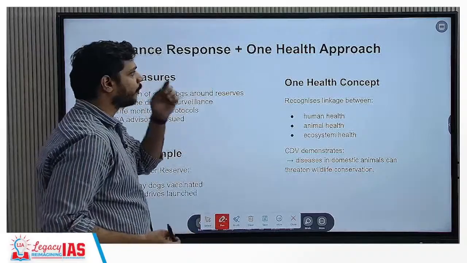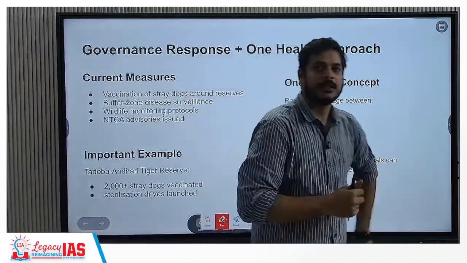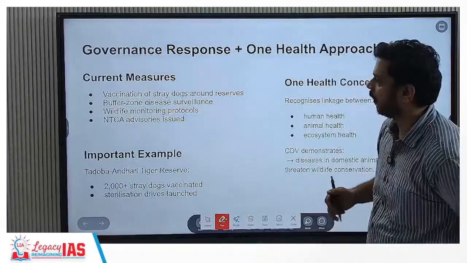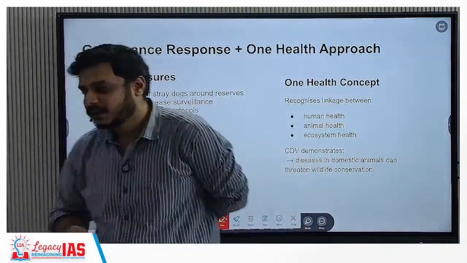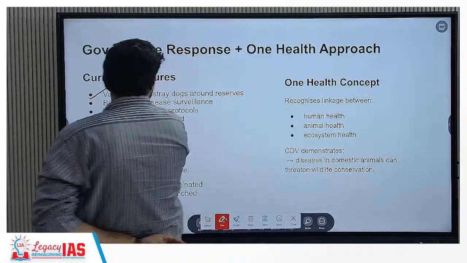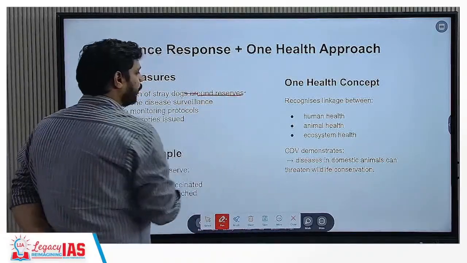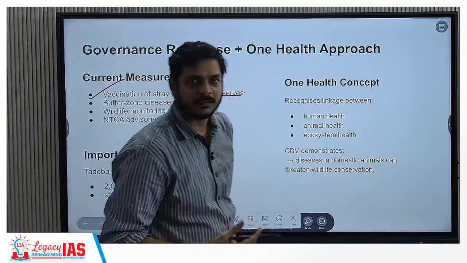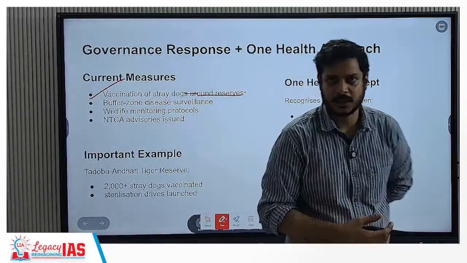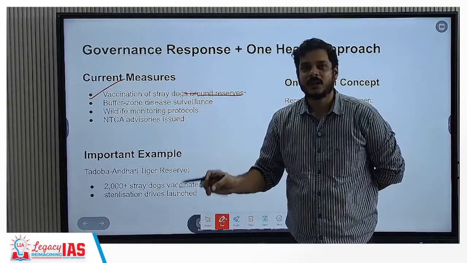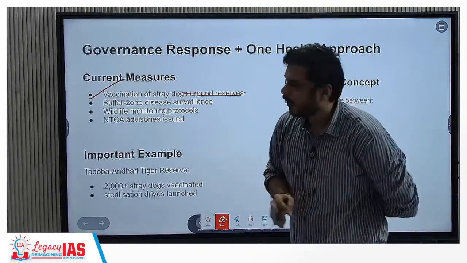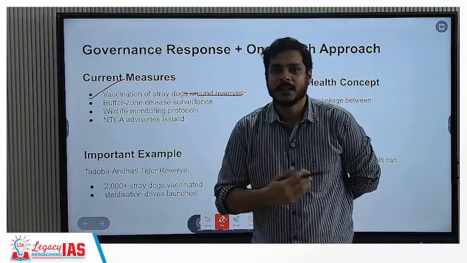Now, the governance response and One Health approach. Okay, this is important. The current measures being taken: first, vaccination of the stray dogs around reserves. That means the protected area networks, wildlife reserves and biosphere reserves. We will try to vaccinate the stray dogs that are the primary carrier of the CDV so that they do not go on to infect the other carnivores.